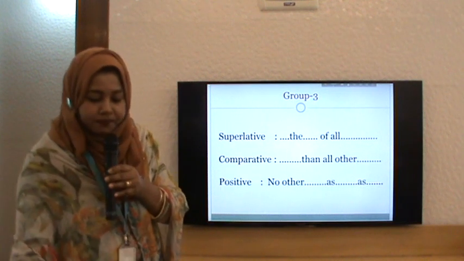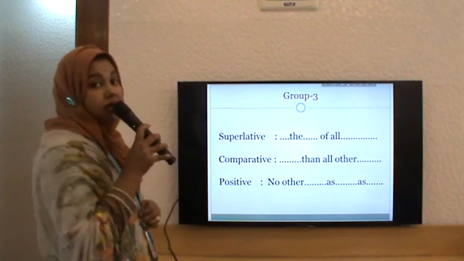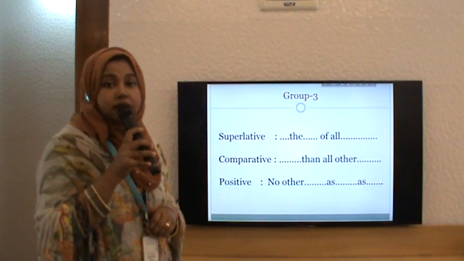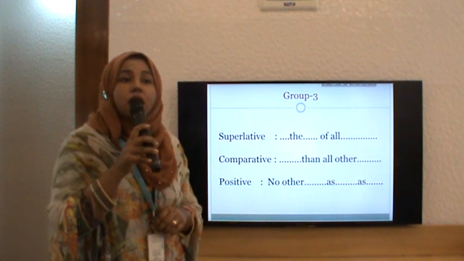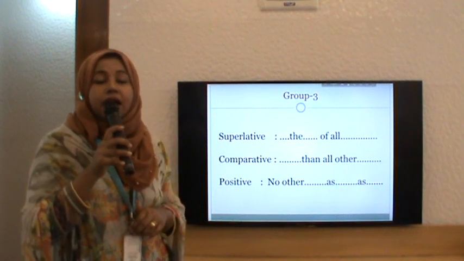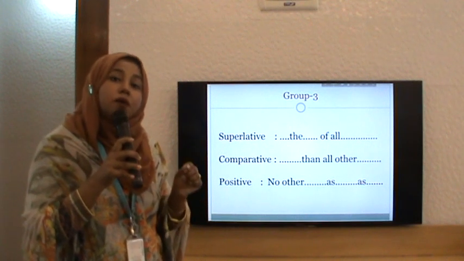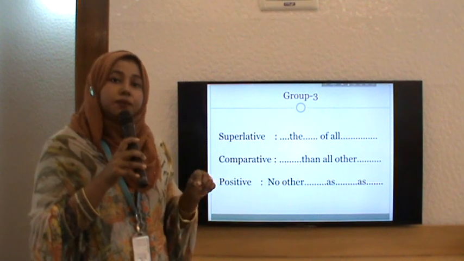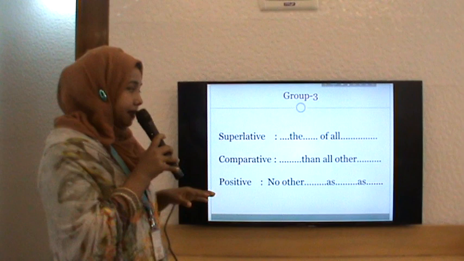Other formula, like group 3. Sometimes we write a sentence, I told you, that we use the additional phrase "of all." So I can say that he is the best boy in the class, or the same thing I can say: he is best of all boys in the class. So using the phrase "of all" and without using the phrase "of all," they have the same meaning.